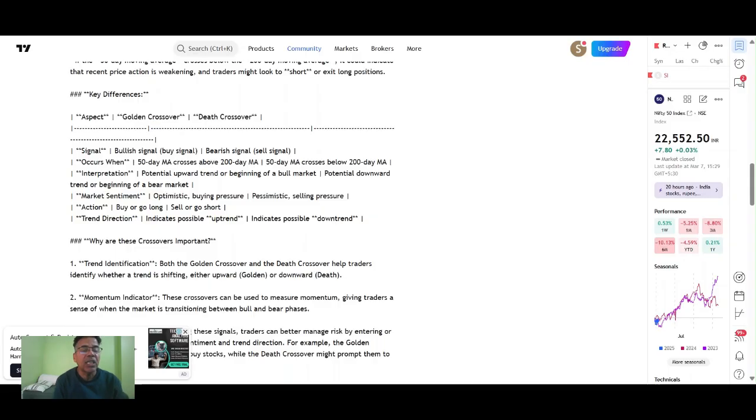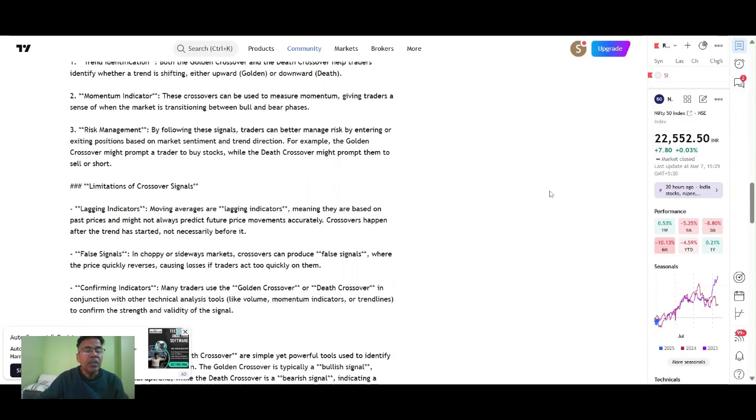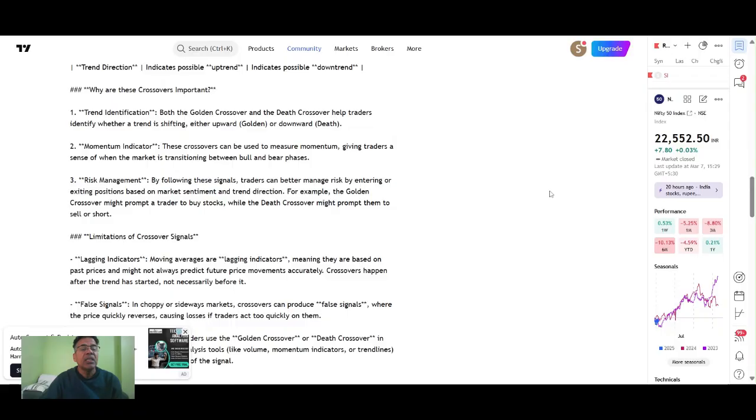Why are these crossovers important? Trend identification: both the golden crossover and the death crossover help traders identify whether a trend is shifting either upward, golden, or downward, death. Momentum indicator: these crossovers can be used to measure momentum, giving the trader a sense of when the market is transitioning between bull and bear phases.